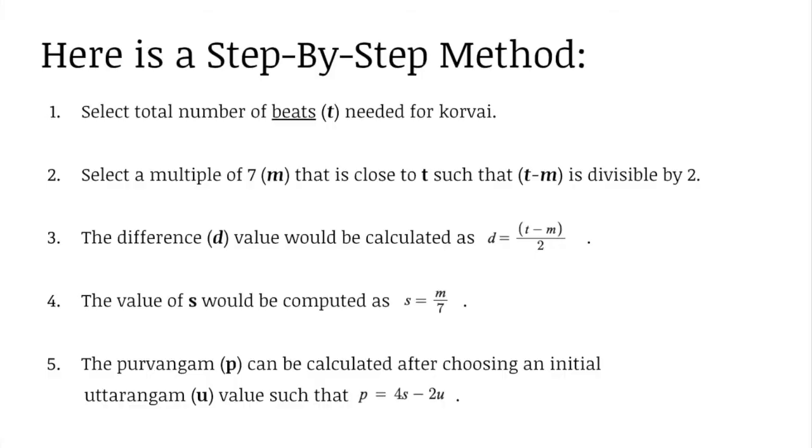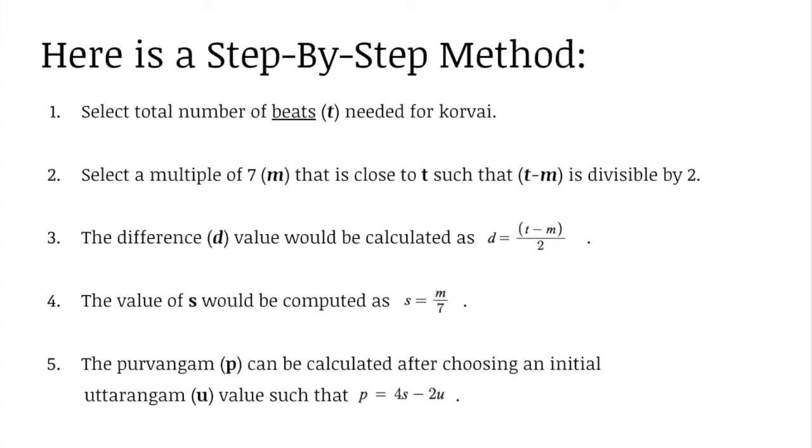So we can also try this process for a different talam. Say that there is a Pallavi in Two-Gati Triputa talam which starts after 4 in high speed Chaturashram, or after 1 beat. Then a possible number of beats, or T, could be 3 avartanams plus 1 beat, which would be 55 beats in Two-Gati Triputa talam.